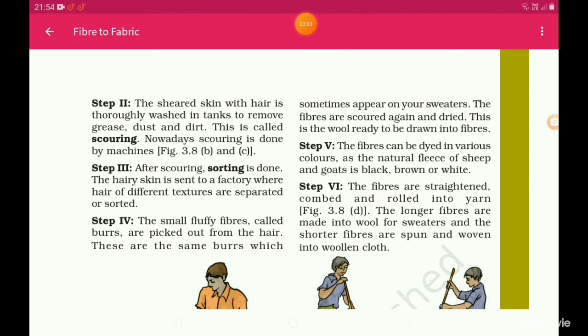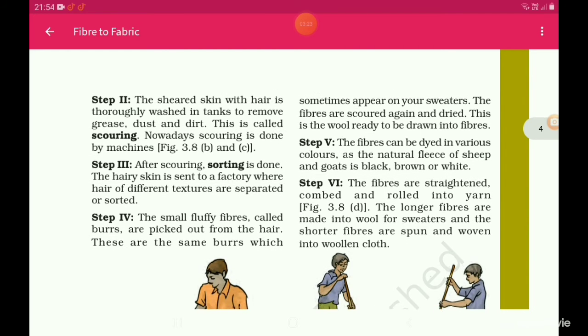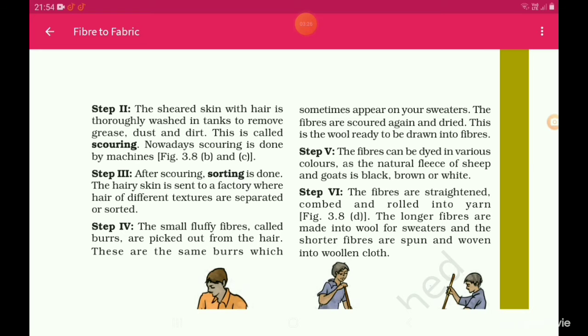The hairy skin is sent to a factory where hair of different textures are separated or sorted. Step 4. The small fluffy fibers called burrs are picked out from the hair. These are the same burrs which sometimes appear on your sweaters. The fibers are scoured again and dried. This is the wool ready to be drawn into fibers.